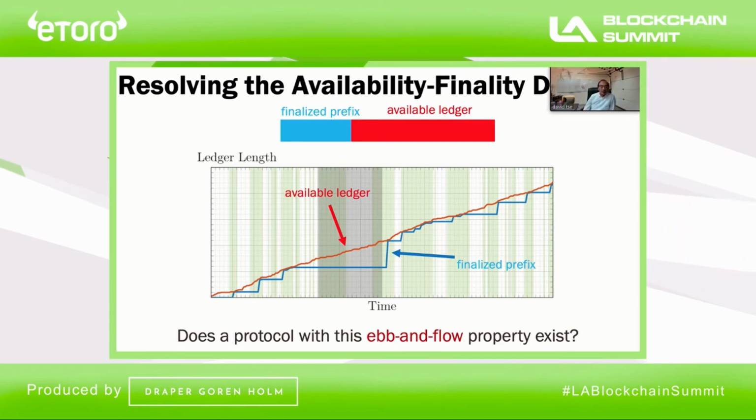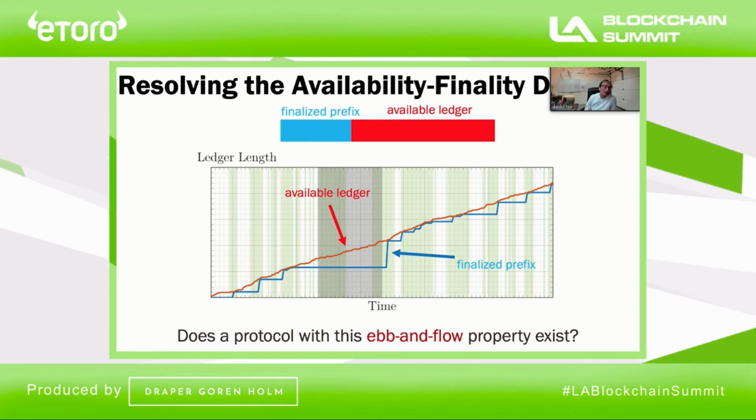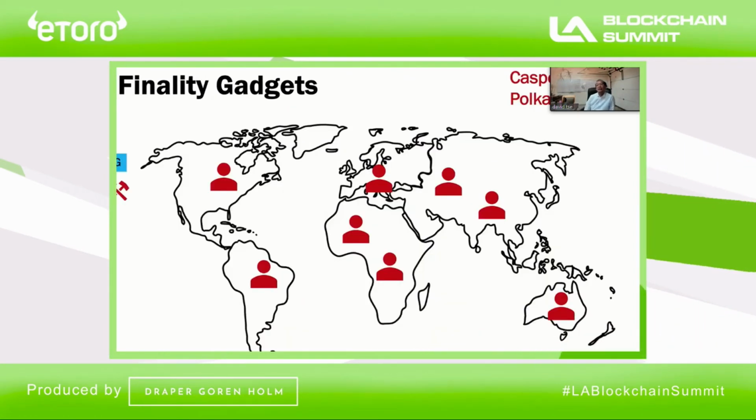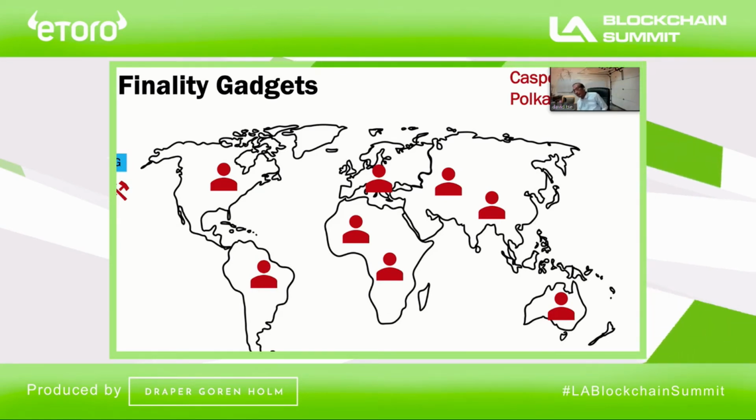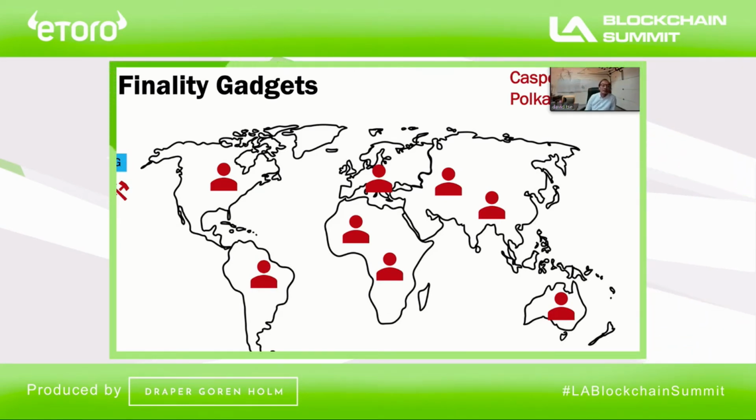Now, actually, you may have heard of this concept called finality gadget. Finality gadget was invented about 4 years ago by Vitalik and a co-author, called Casper FFG. You can think of a finality gadget as having multiple purposes, but one application is to create such an available and finalized ledger protocol.